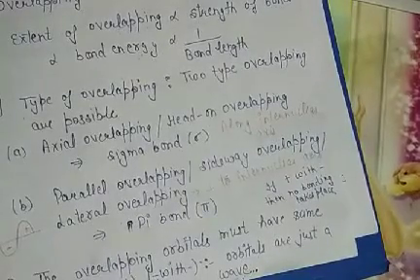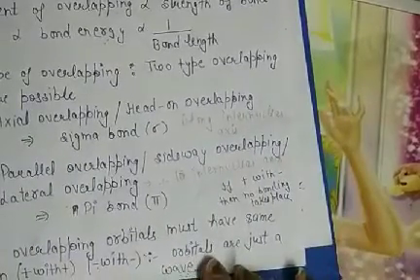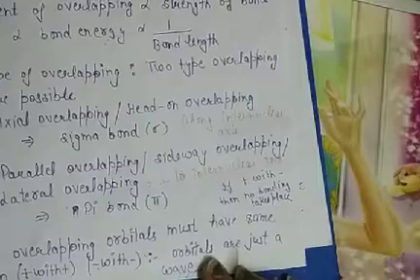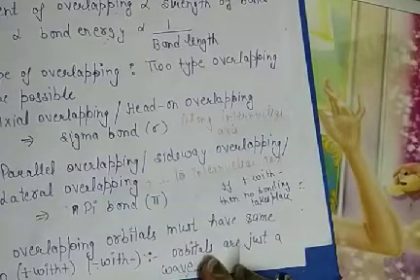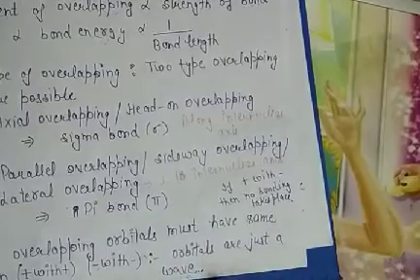Suppose electrons, as we discussed in chapter 2, have wave nature, and these orbitals are just the area around the nucleus in which electrons revolve, where the probability of finding the electron is maximum. Hence orbitals are just a wave.